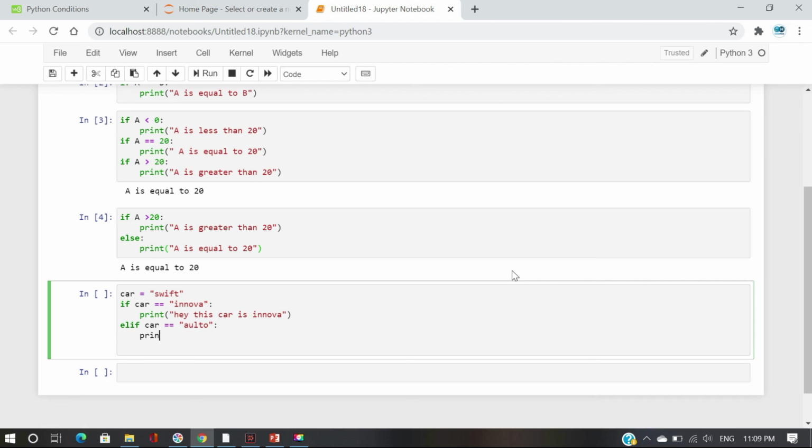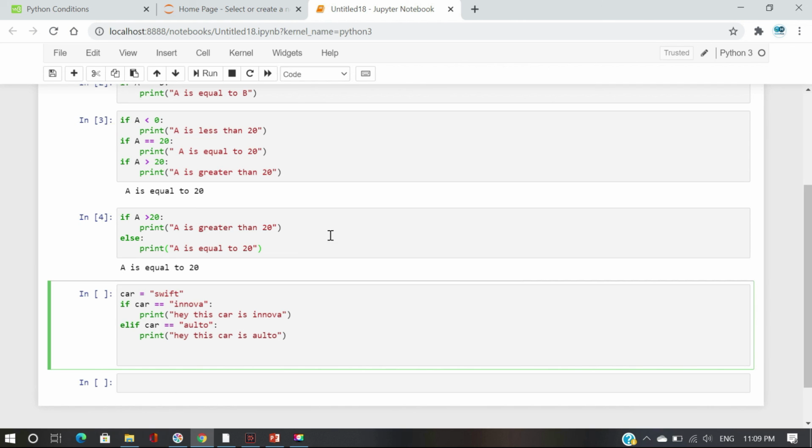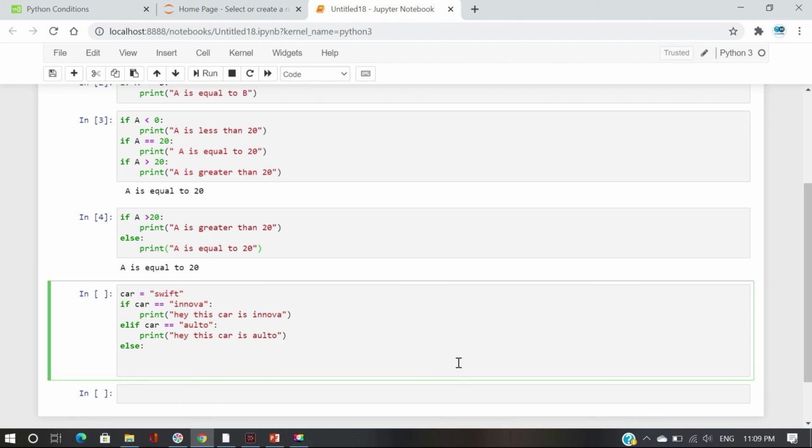Just print some statement like hey, this car is Alto. For the if condition we need some value, and for the elif condition we need some value, but for else we don't need any value, close directly with colon.